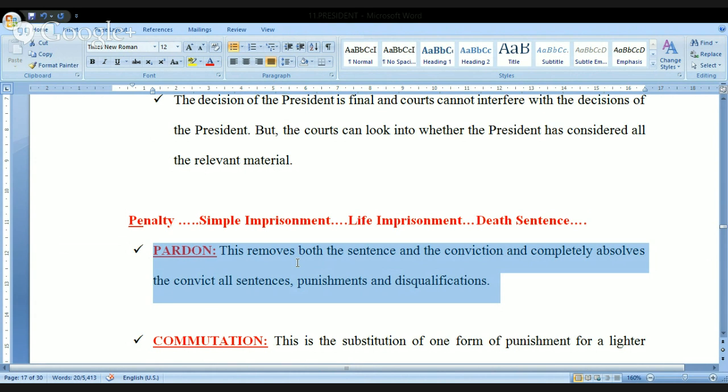So once the president is using pardon, that conviction is also removed, sentence is also removed, and the person is completely absolved from all sentences. Absolved in the sense he is completely freed. No punishments, no disqualifications, no sentence, nothing. Meaning he becomes completely free and no punishment is given. This is a very, very powerful judicial power of the president with respect to these cases. Am I clear? So this is the highest form.